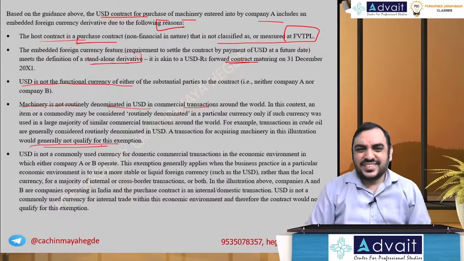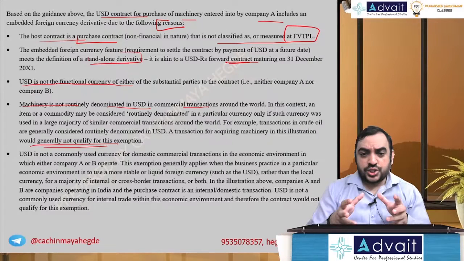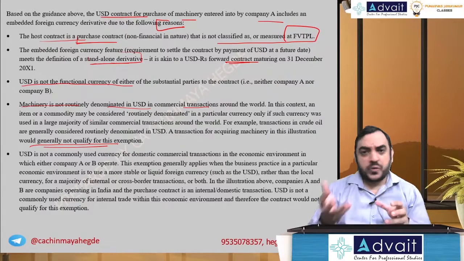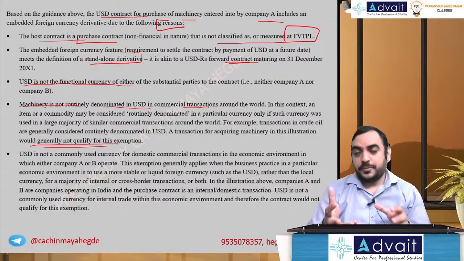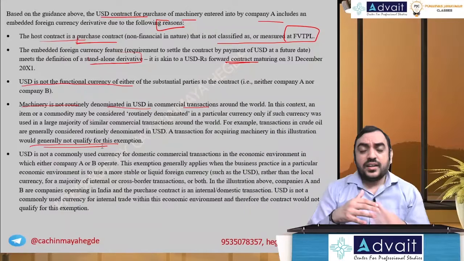So, in one situation where the underlying instrument is a foreign currency. Underlying instrument is a foreign currency. But if the underlying instrument